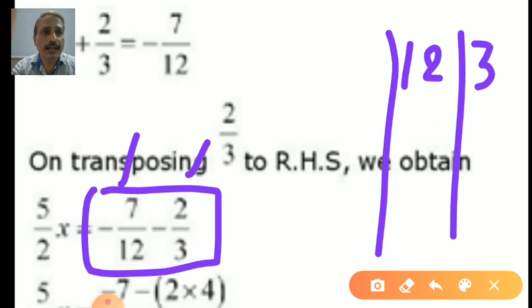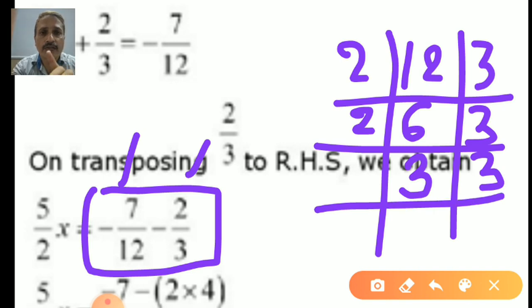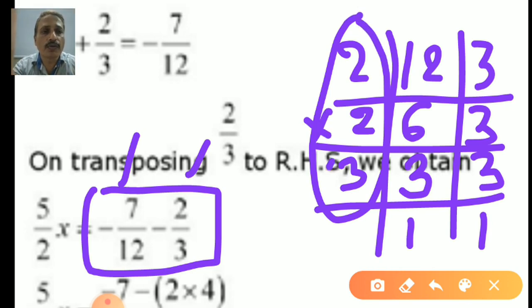We can write it here in this way. You remember this ladder division. 2 2s are 6, 3 as it is, because 12 is an even number, it can divide by 2. Now again 2. Yes, here 3 and here 3. Good. 3 is not divisible by 2. Now 3, 3 1s are 3, 3 1s are 3, over. What are you doing now? Yes, you are right. You are multiplying all these numbers. 2 2s are 4, 4 3s are 12. So 12 is the LCM of 12 and 3.